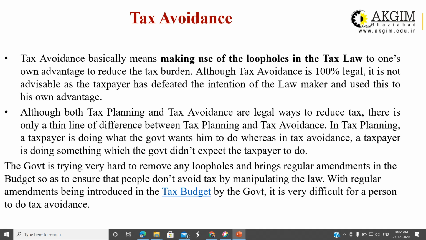With regular amendments being introduced in the budget by the government, it is very difficult for a person to do tax avoidance. Government is trying very hard, and other persons are also trying very hard to find the loopholes. That is a task for those who are trying to get the benefit of the loopholes. So this is the legal one. I'm saying this is legal because it is very hard for the government to prove that it is illegal. You can say that yes, it is given in the law, how is it illegal.